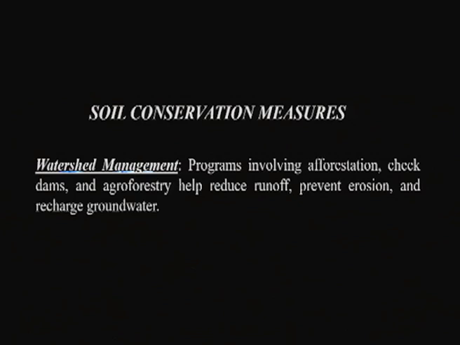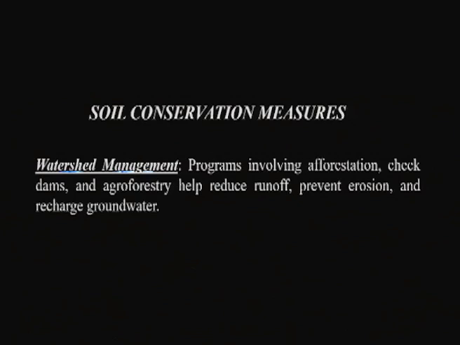Then watershed management. As I mentioned, one of the reasons for the erosion of soil, either by wind or by rainfall, is the increase in their velocity in the absence of vegetation. So one mechanism is to go with afforestation programs, where there is a possibility of planting trees so that the velocity of the wind can be reduced.